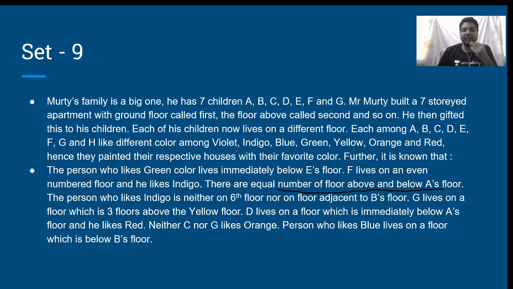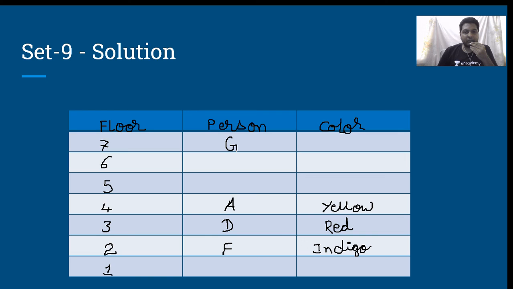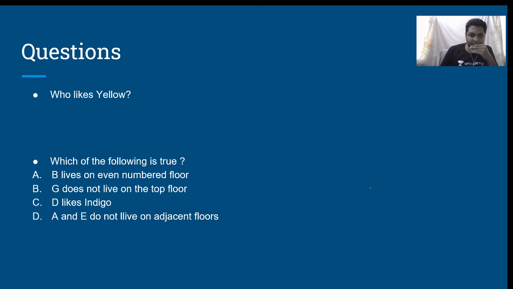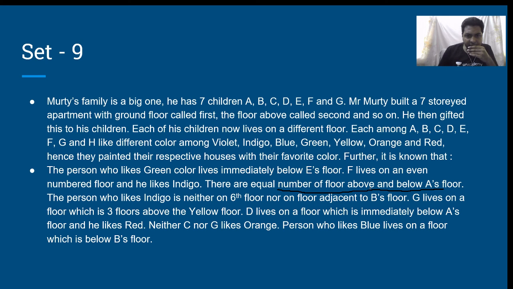Person who likes green color lives immediately below E's floor, which automatically means this has to be E. This has to be green. Then I have to write B and I have to write also blue. He says blue is below green. B's floor, isn't it?